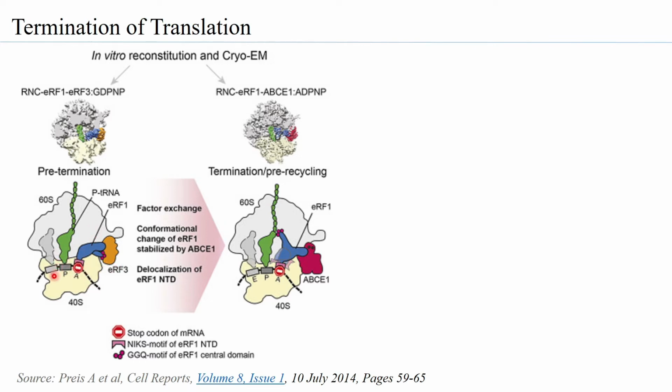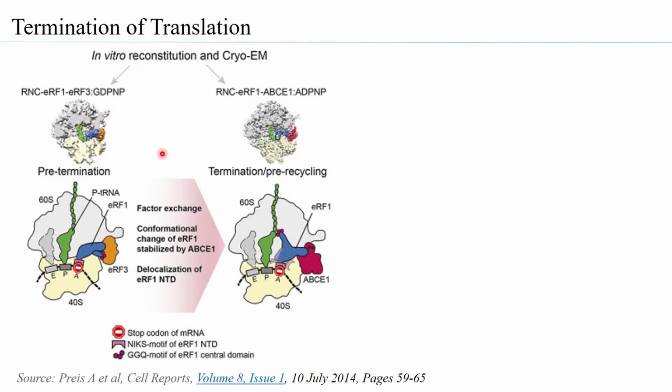This is thanks to the ERF3 being able to position it in such a way that ERF1 recognizes and interacts with the stop codon. The moment you have the ERF1 interacting with the stop codon, what is observed is a slight conformational change, and that conformational change leads to ERF3 GTPase activity getting activated, and therefore ERF3 becomes ERF3 GDP. As ERF3 GDP, it has less affinity to bind to the ERF1 and it is removed.